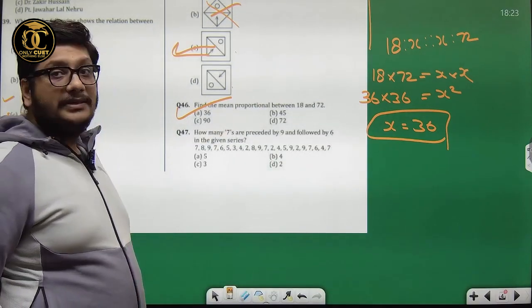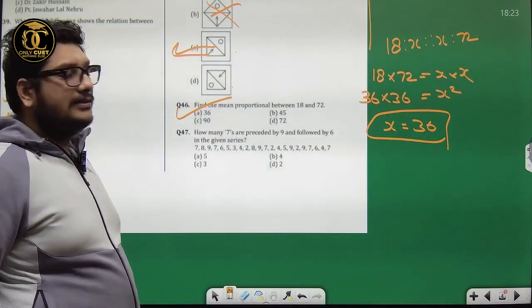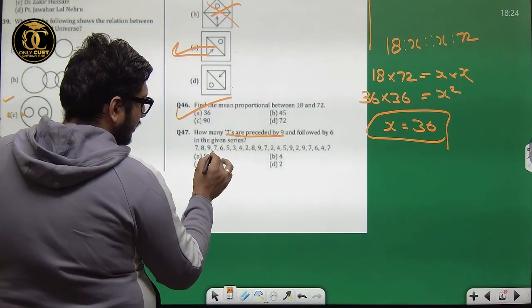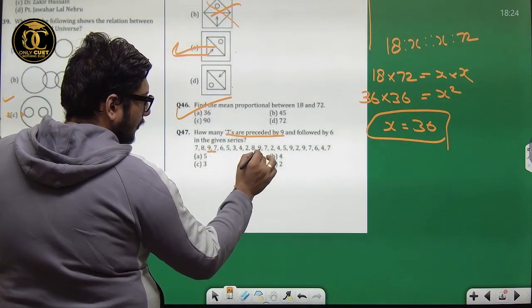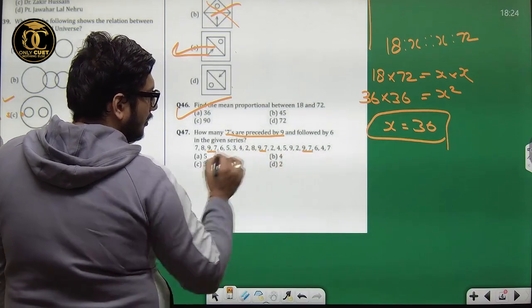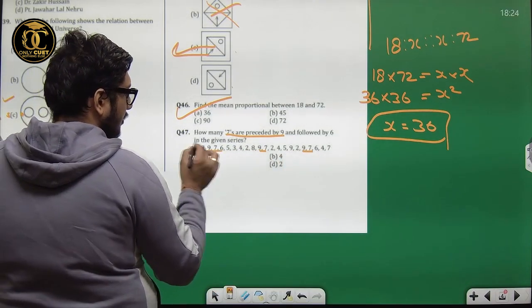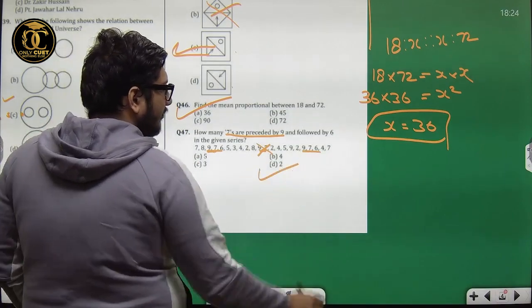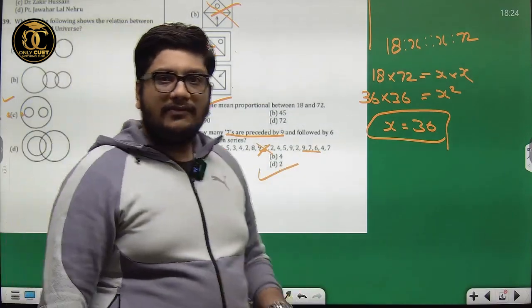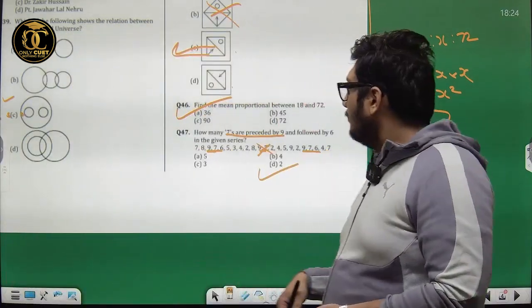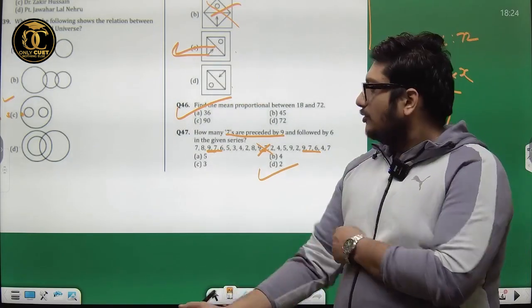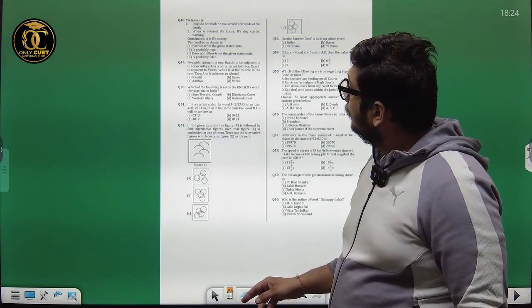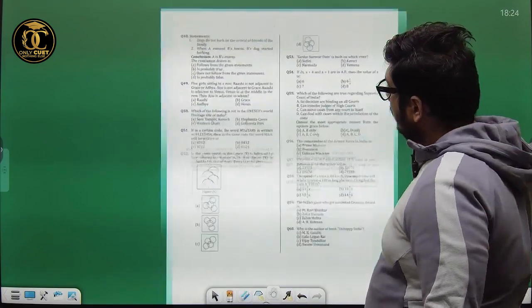How many 7s are preceded by 9 and followed by 6 in the given series? How many 7s are preceded by 9? Let's find those. 7 preceded by 9. This is there. This is there. And followed by 6. This is there. This is not there. There are two 7s which are preceded by 9 and followed by 6. So 2 is the correct answer. Easy one. Question number 48. Easy one.